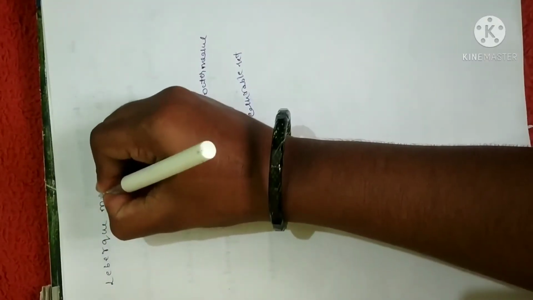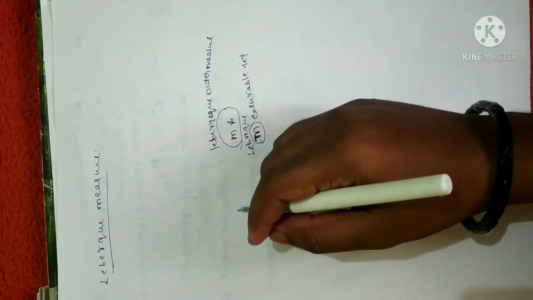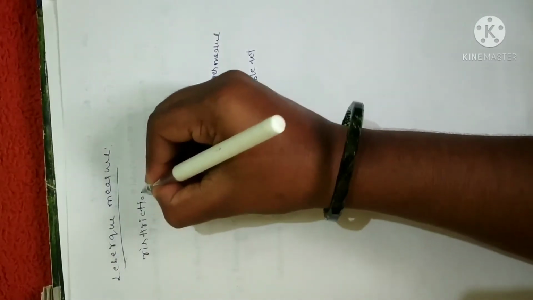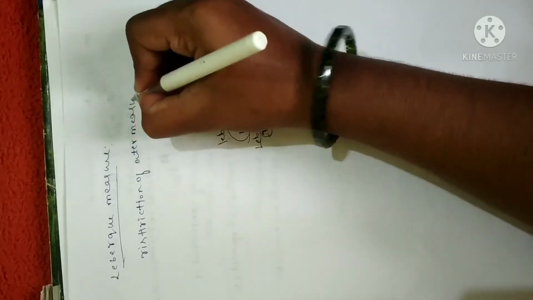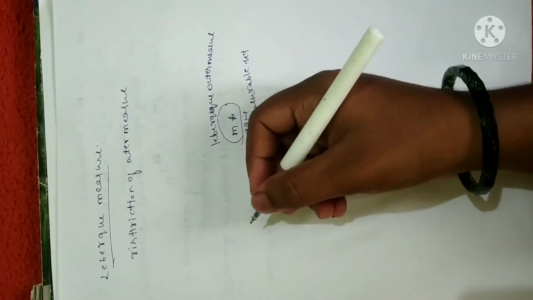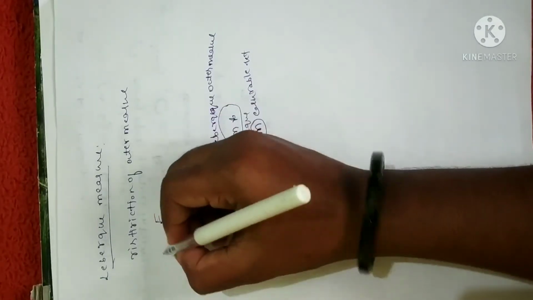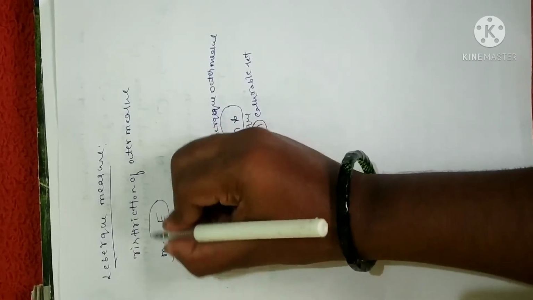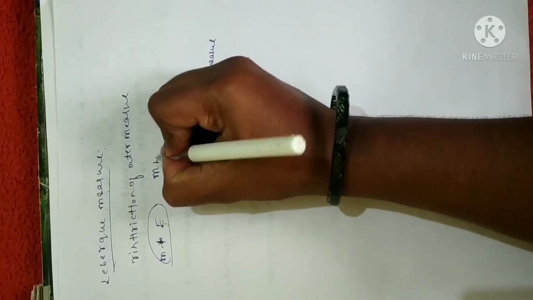Lebesgue measure. So Lebesgue measure is none other than a restriction of the outer measure. In the sense, generally, suppose I have any set E, we represent the Lebesgue outer measure as M star of E. A restriction of the Lebesgue outer measure is the Lebesgue measure, and it is represented by M of E.